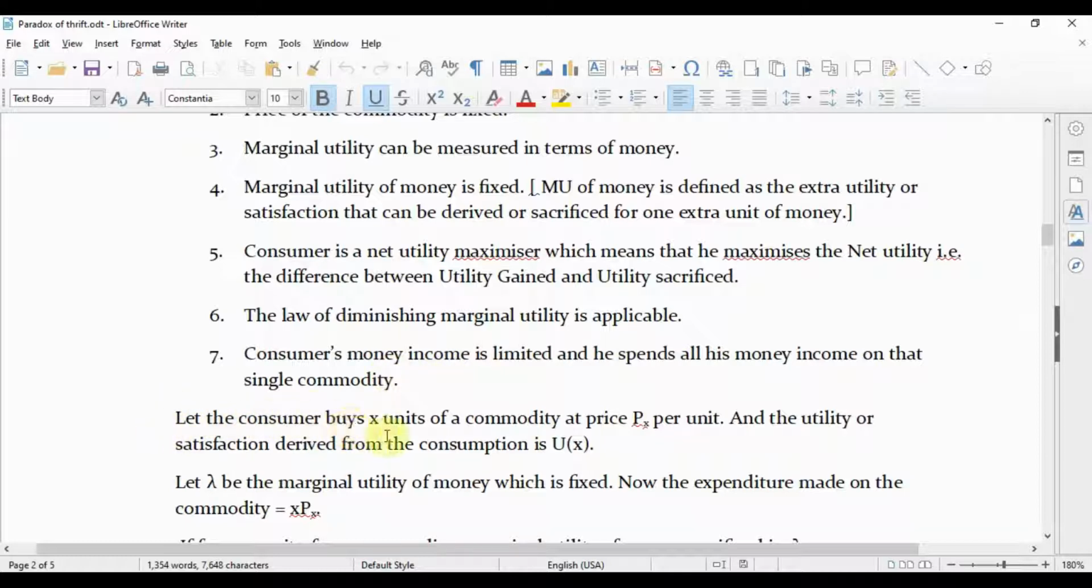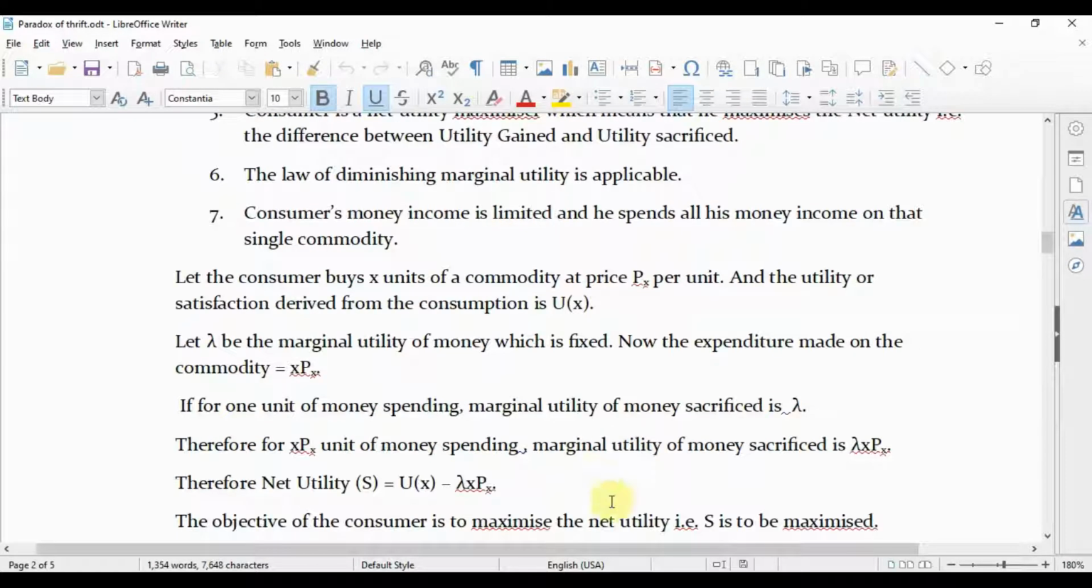Let the consumer buy X units of a commodity at price Px per unit, and the utility or satisfaction derived from the consumption is, let U of X. Now let lambda be the marginal utility of money, which is fixed. Now the expenditure made on the commodity is equal to X into Px, because the consumer buys X units of a commodity at price Px per unit. So his total expenditure is X into Px.